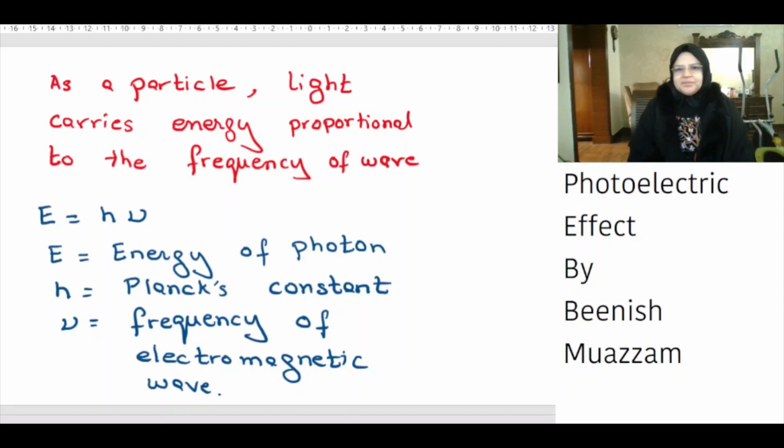As a particle, as proposed by Einstein, light carries energy proportional to the frequency of the electromagnetic wave. E is equal to h nu, where E is the energy of the photon, h is Planck's constant, and nu is the frequency of the electromagnetic wave.